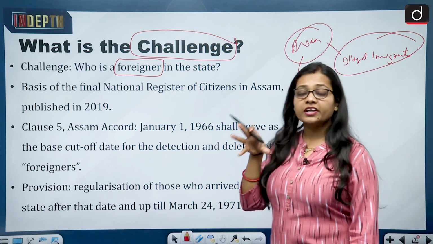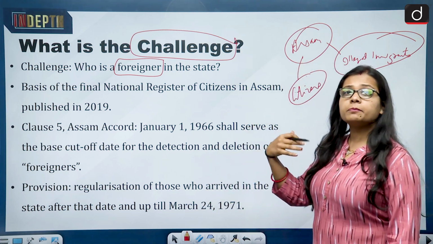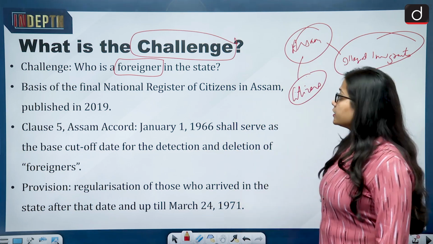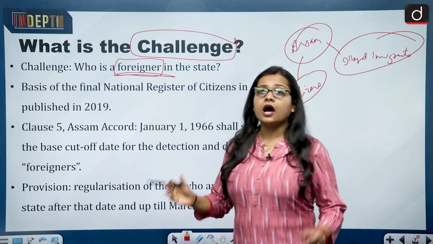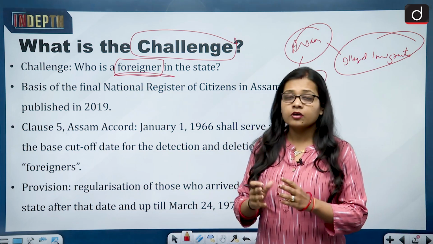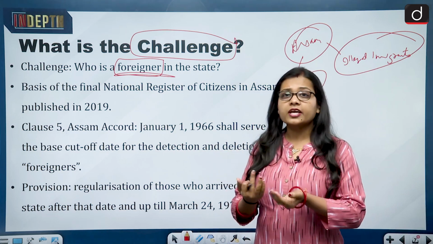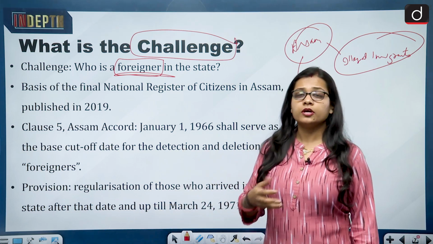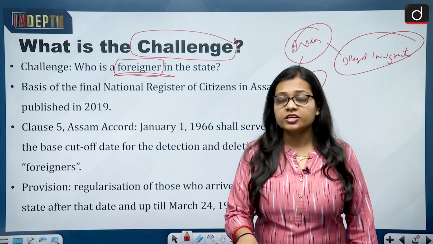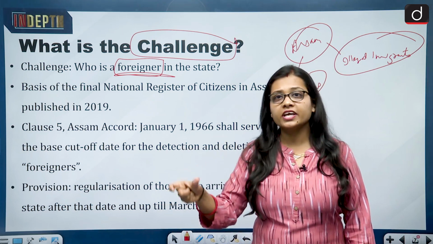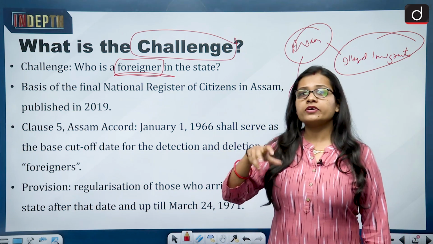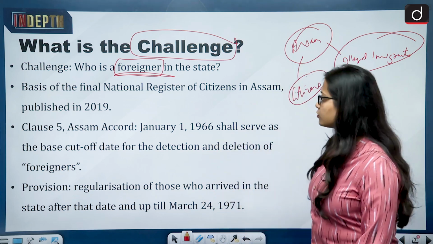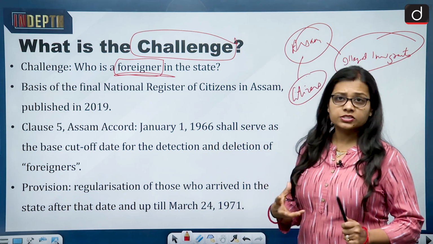Citizens are the people who are natives, but illegal immigrants are the people who have come from outside and have started to stay in the state of Assam. Now, who is a foreigner in the state? How will anyone describe that the people who have come from outside are foreigners or illegal immigrants? So, a date was reached, a conclusion with regard to the date, that after this date, whoever has entered the state of Assam will be regarded as an illegal immigrant. So, the challenge was who is a foreigner in the state.